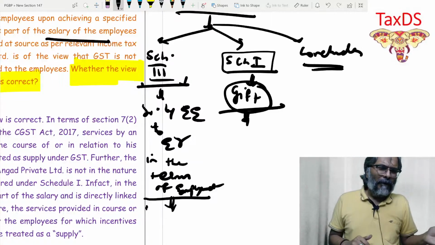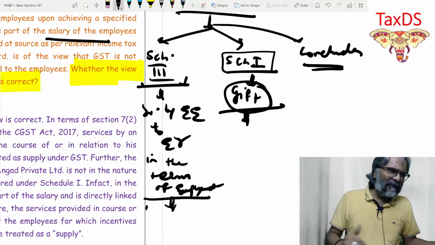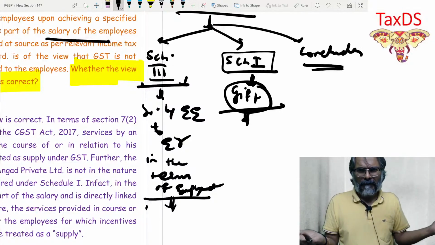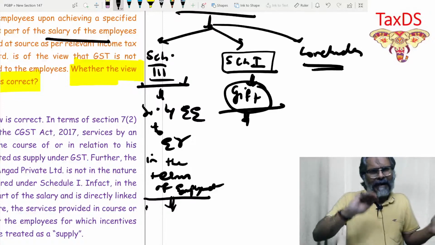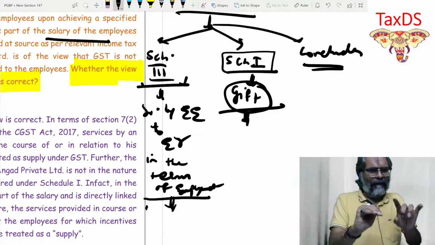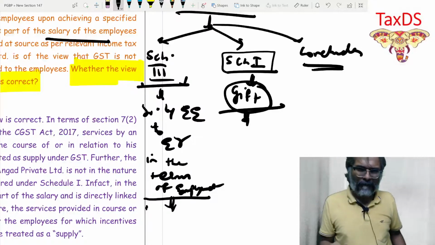So therefore, he is getting a consideration to do something. So if he is getting a consideration to do something, it is not a gift. That is one thing everyone knows. So I need not write about gift if the value of 75,000 is not given to me in the question.